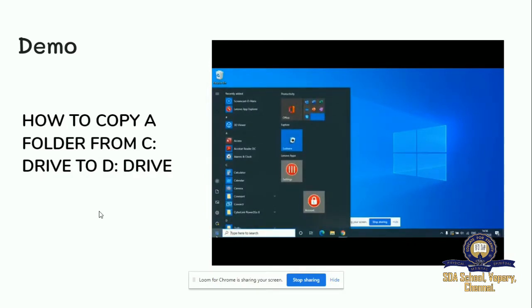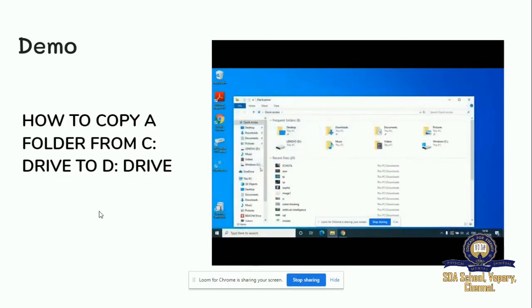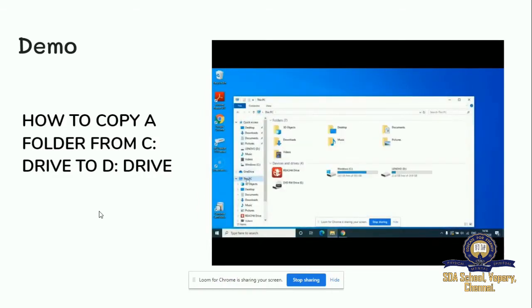My PC is also called My Computer in some systems. My PC will be there in the tab, or else you can click a folder. Mine is in the tab. I clicked My PC, and now you can see the My PC option there. In My PC, I'm going to double click on C drive.